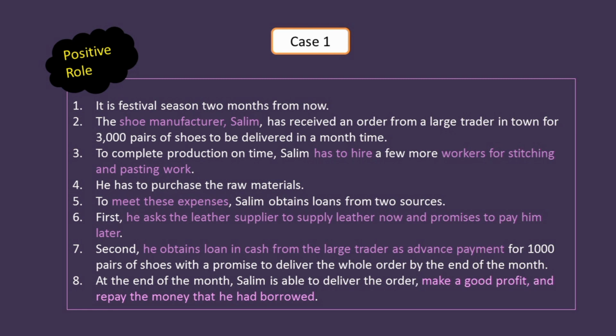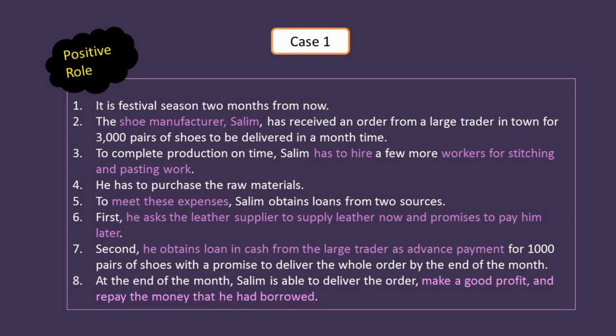It is a festival season. Two months from now the festival season will come, and there is a shoe manufacturer whose name is Salim. Salim has an order from a large trader in the town who has ordered 3,000 pairs of shoes to be delivered in a month's time. As it is a large order, he has to complete the production on time as it is a festival season. So Salim has to hire some more workers for the stitching and pasting work on the shoes.